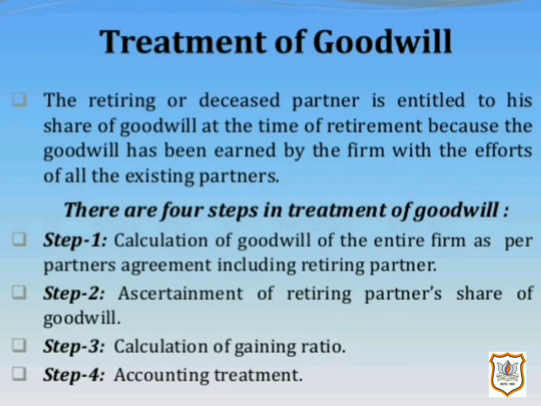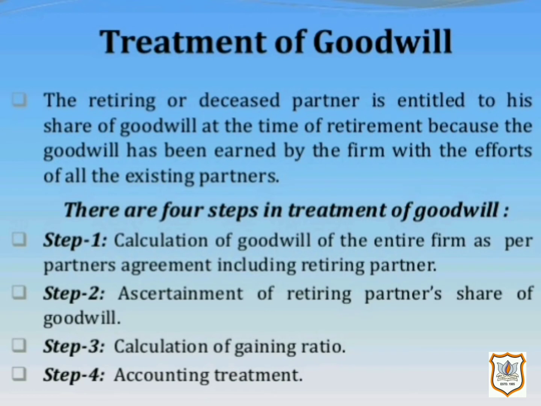In other words, the retiring or deceased partner is entitled to his share of goodwill at the time of retirement or death because the goodwill has been earned by the firm at the time when he was a partner. The goodwill has been earned by the firm with the efforts of all the existing partners.